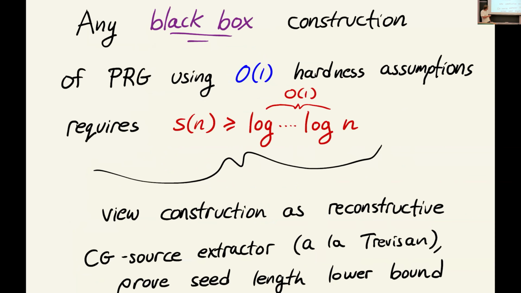What this follows from is viewing our main construction as a kind of reconstructive extractor for multi-source, for CG sources, with a seed. Sort of along the same lines as Trevisan's famous result that interprets the standard hardness randomness paradigm, if you're familiar with it, as a reconstructive single source extractor. And then we prove that any CG source extractor of this form, however you choose the lengths of the sources, needs an iterated logarithmic additional seed.